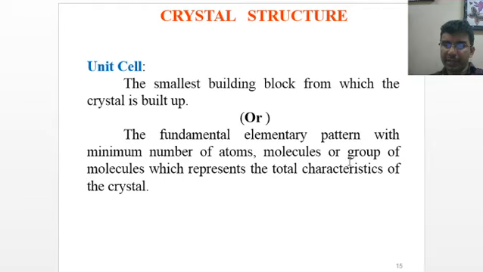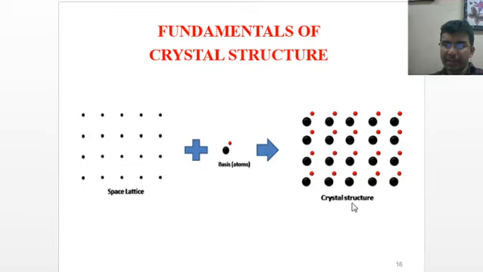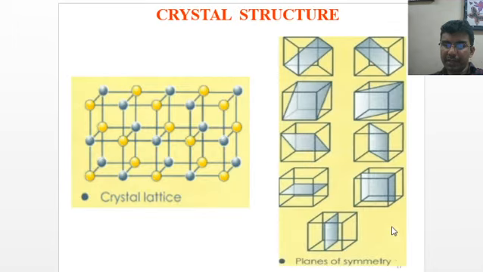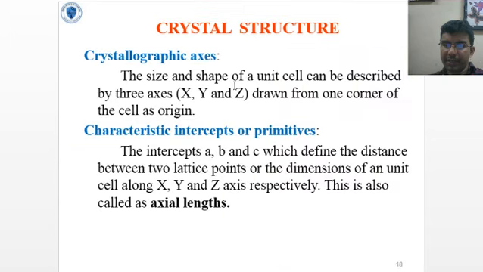It is the fundamental elementary pattern with the minimum number of atoms, molecules or group of molecules which represents the total characteristics of the crystal. So this is your space lattice plus basis, which combined together will give you the crystal structure. So these are various kinds of crystal structure.